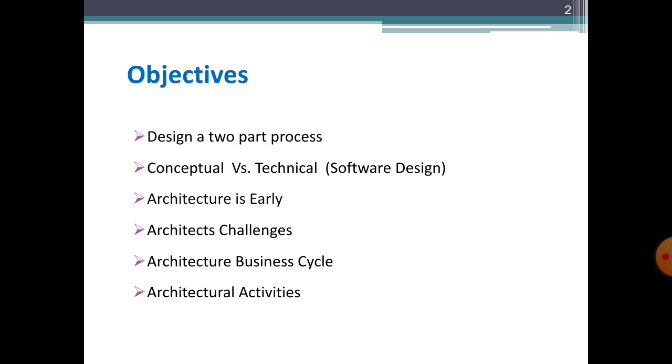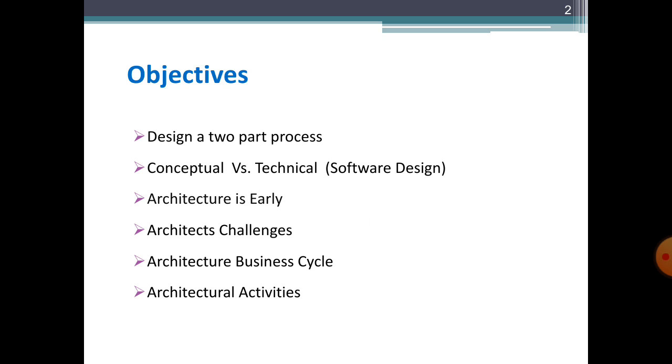So students, the objective of today's lecture is to discuss design as a two-part process, and then we discuss software design in general terms with respect to conceptual design and technical design as well. I will provide you some differences between conceptual design and technical design in software design. And then we discuss how architecture is earlier than the detailed design. We will also go into some more details in this lecture.